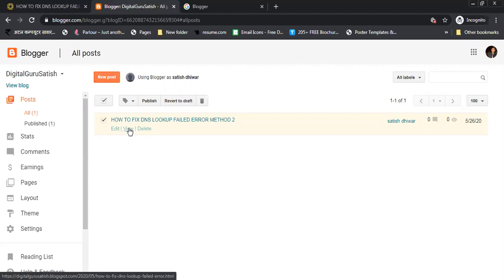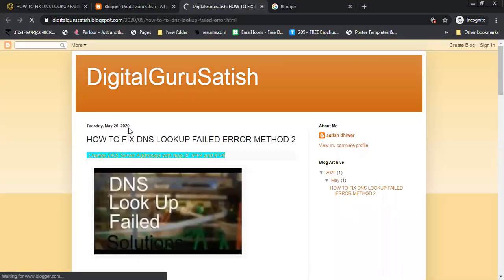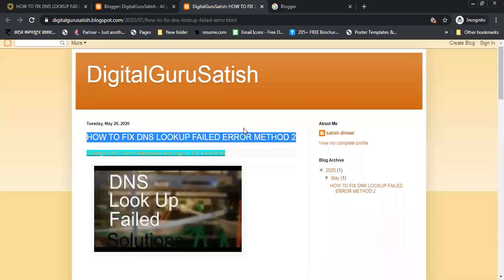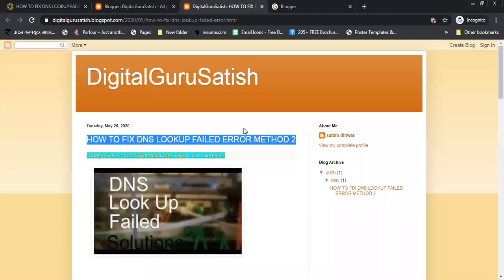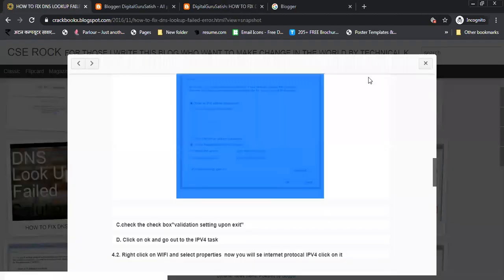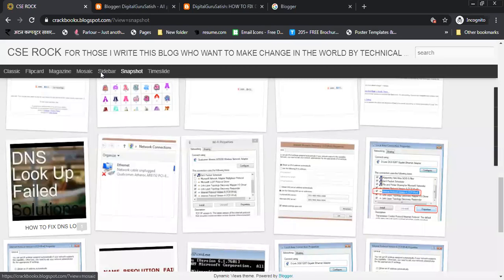So I'm clicking on view. Let's see what will happen. Here you can see Digital Guru Satish is present, and you can see here "How to fix DNS lookup failed, method 2" and all the things we put in our blog. I will show you how you can make this simple blog into this type of attractive blog.